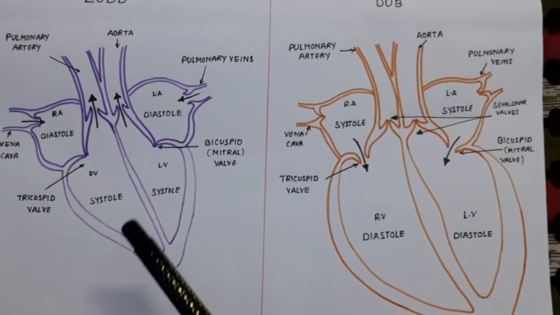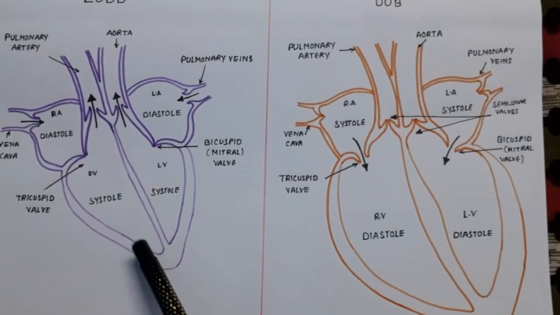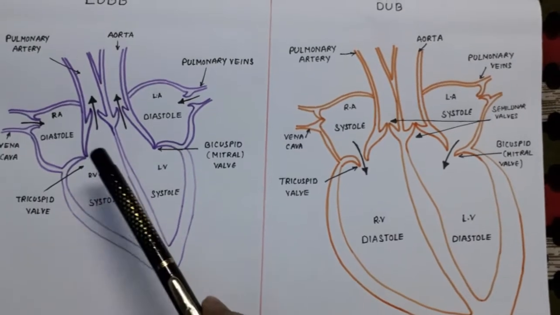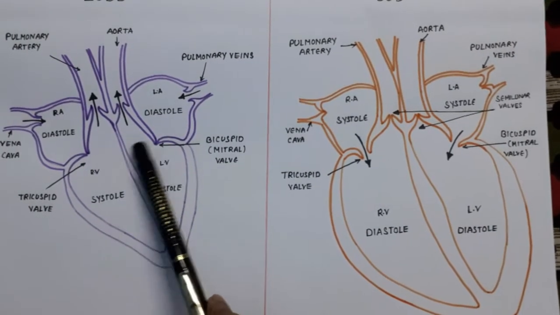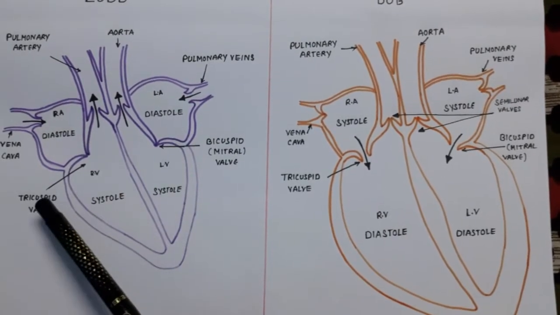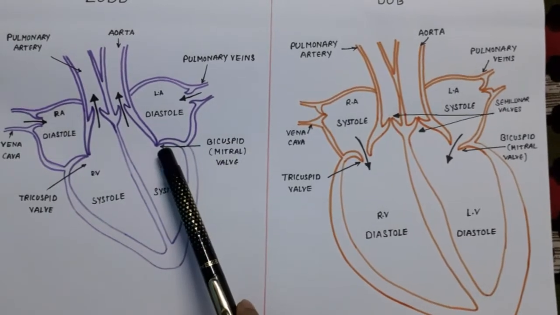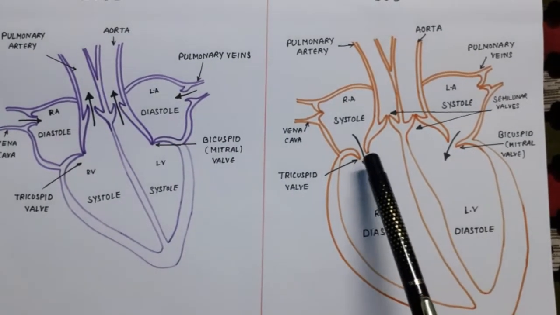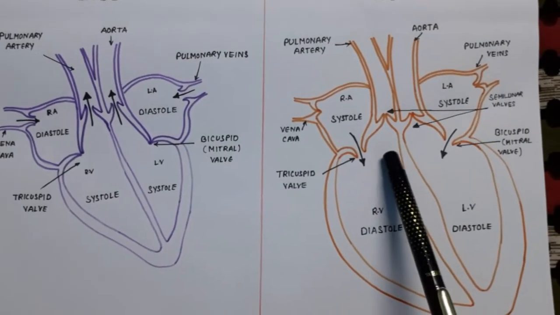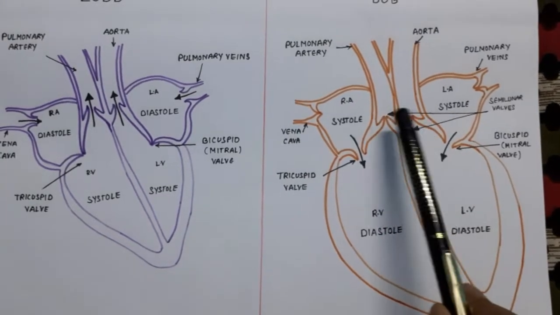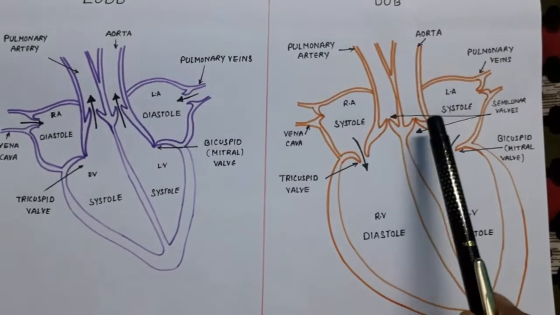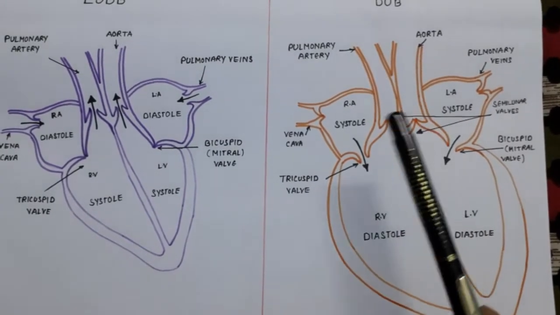Let's start. So students, lub is the first heard sound, produced by the closure of these two valves, atrioventricular valves, that are also called tricuspid and bicuspid valves. Dub is the second heard sound, produced by the closure of these two semilunar valves, that are also called pulmonary valves and aortic valves.